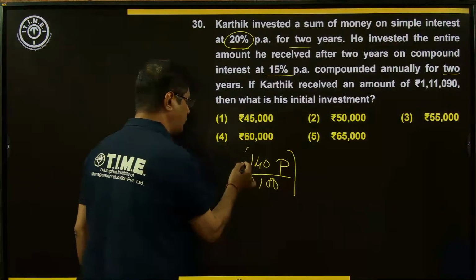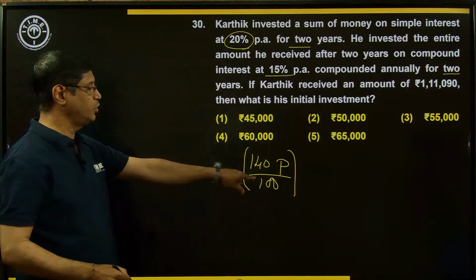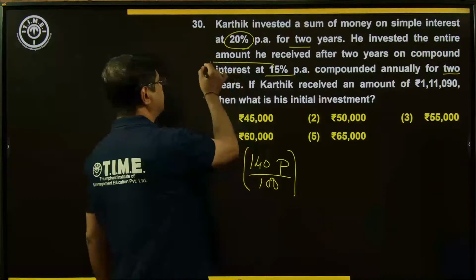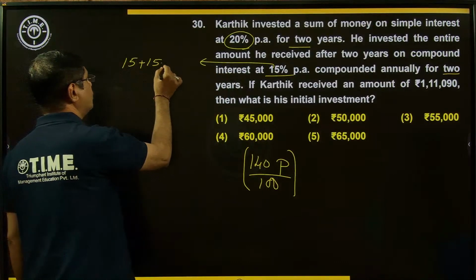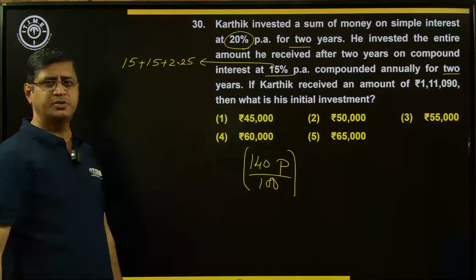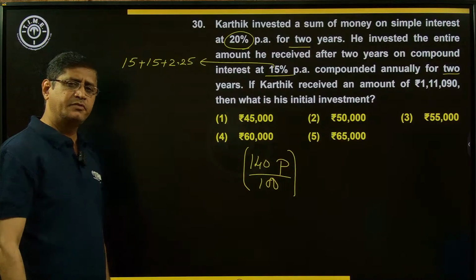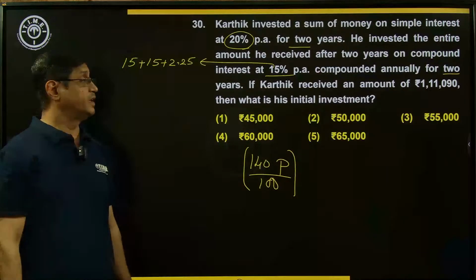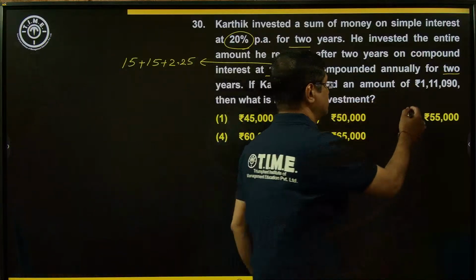Now this amount will become principal for the compound interest. Whatever the amount he received under simple interest, invested in compound interest at a rate of 15% per annum, compounded annually for a period of 2 years. So what is the effective rate of interest? Effective rate of interest means A plus B plus AB by 100. 15 plus 15, 30. 15 into 15, 225 by 100 means 2.25. That is 32.25.